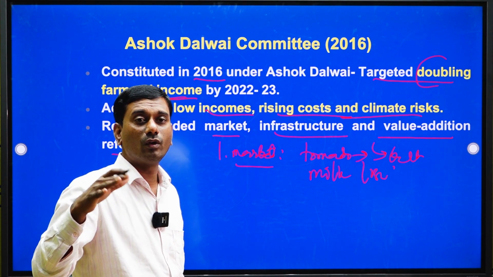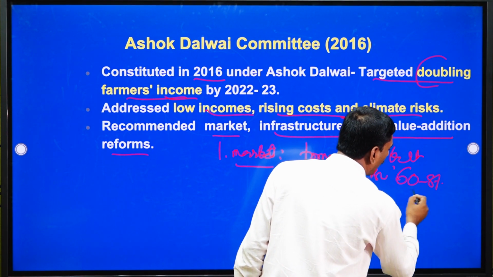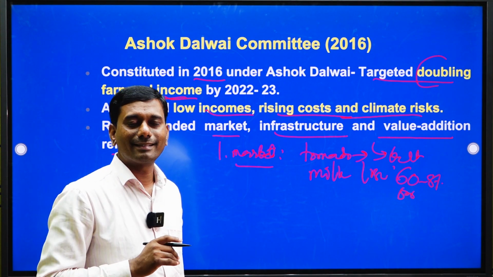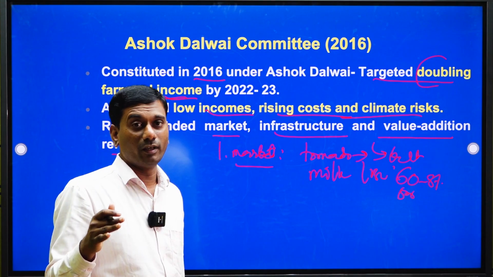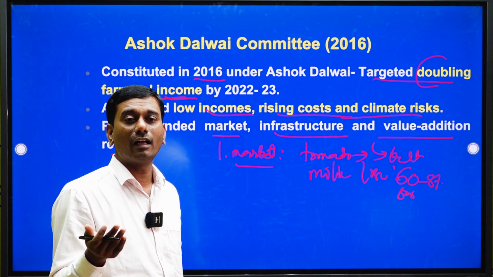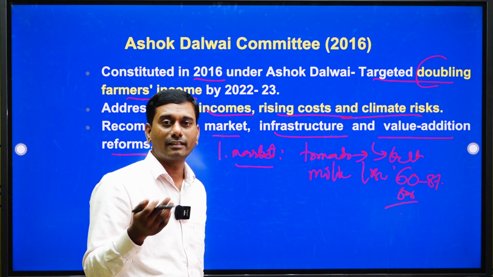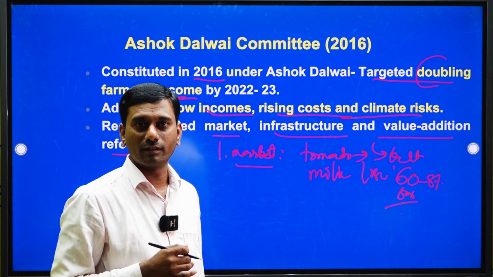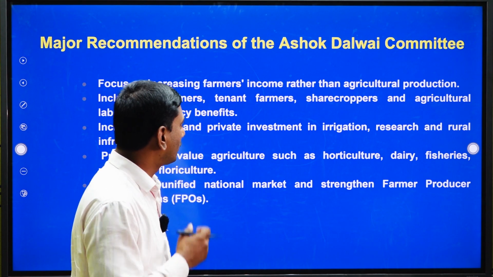And each household income, because in our Indian agriculture 60 to 80% of the farm work is done by women farmers. Here we should understand that we should not consider them farm wives; we should consider them women farmers, because they are also contributing 60 to 80% of the agriculture work. Especially in the dairy sector, poultry sector, even goat farming, the major contribution is made by women farmers. So, this is one thing. Some of the major recommendations were suggested by the Ashok Dalwai Committee.